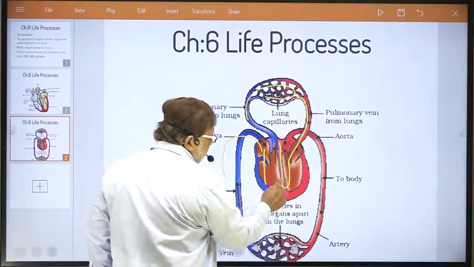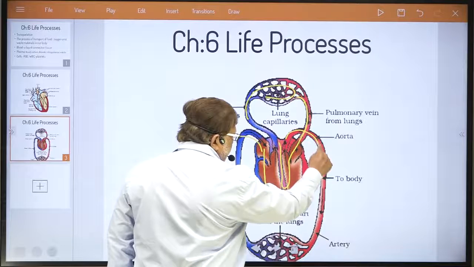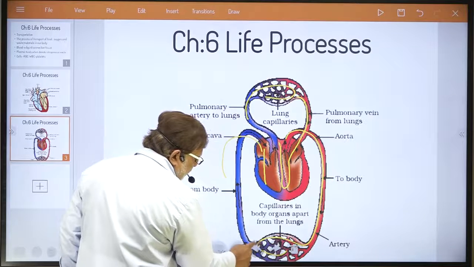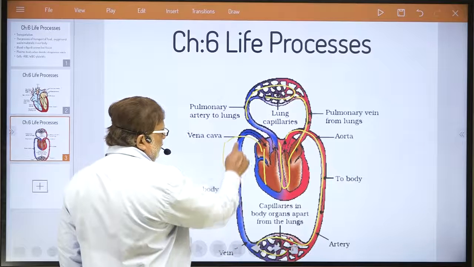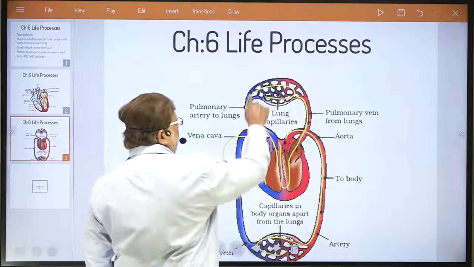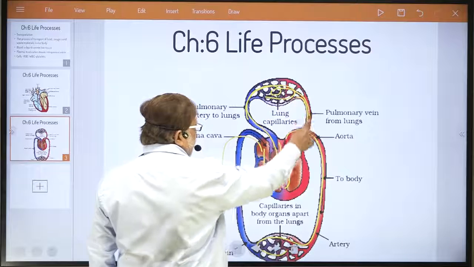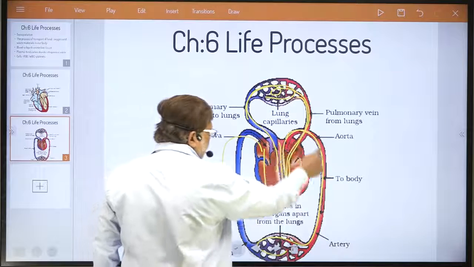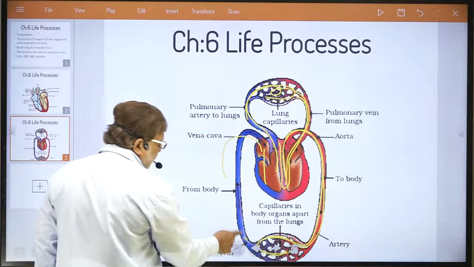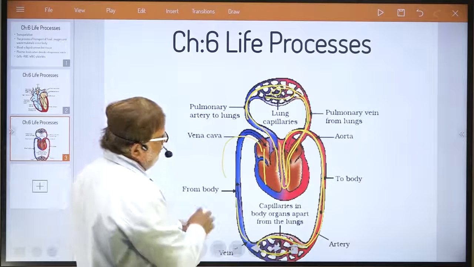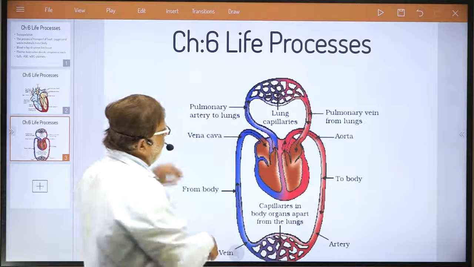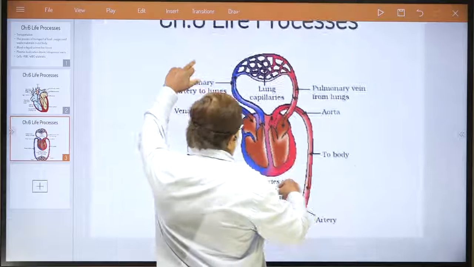See here, from here it goes to the aorta, this aorta to body, it is written here again organ. From organ, impure blood collects, comes to the heart, then goes to the lungs, gets purified, comes back to the heart via aorta, goes to each and every organ of our body, and again the same process continues. So this is how, dear student, the blood flow continues in our body. Try to understand this, very important.